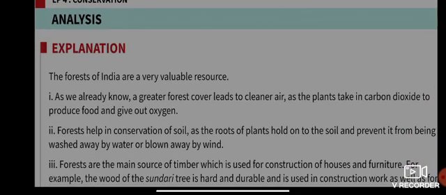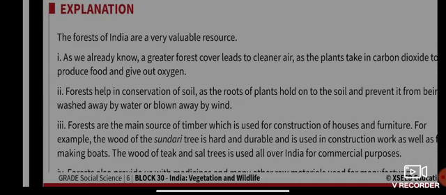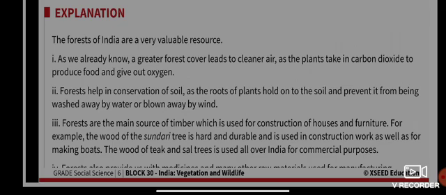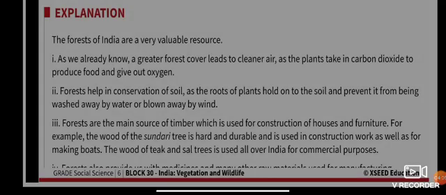The forests of India are very valuable resources. We already know that a greater forest cover leads to cleaner air, as plants take in carbon dioxide to produce food and give out oxygen. From forests we get clean air. We get oxygen from the trees. The more trees there are, the cleaner the air, and we also get more fresh air.